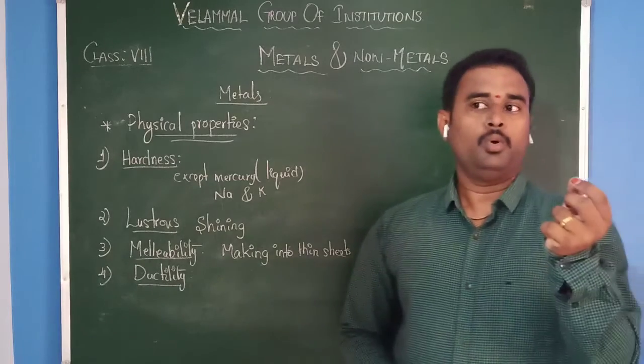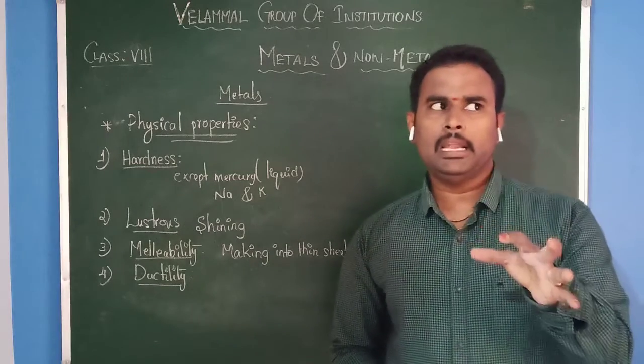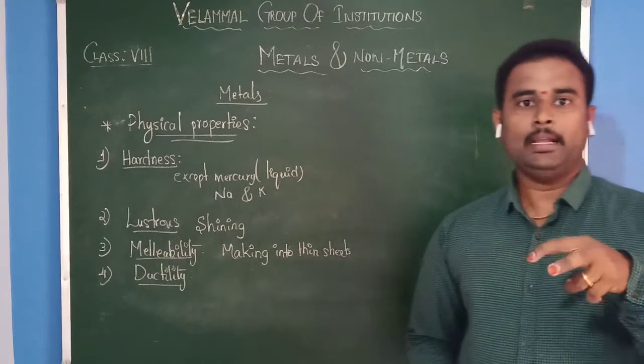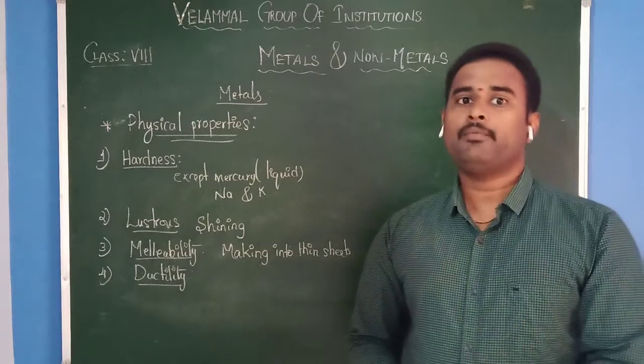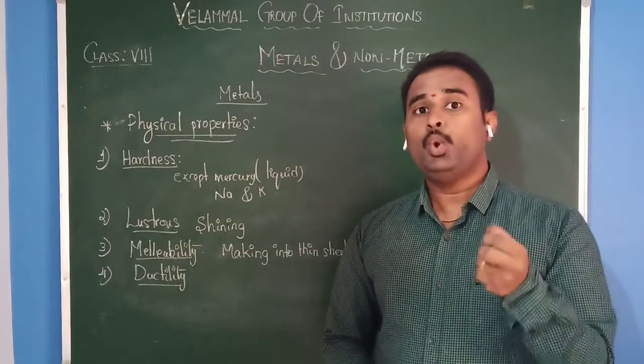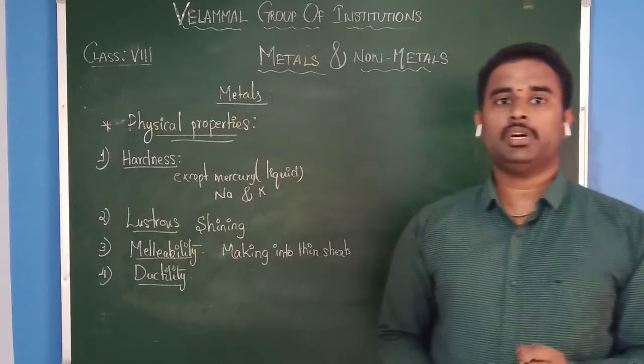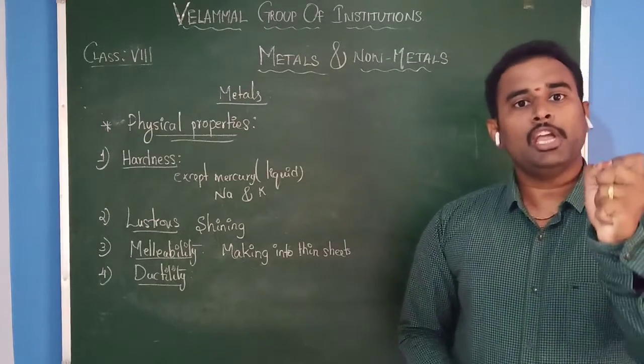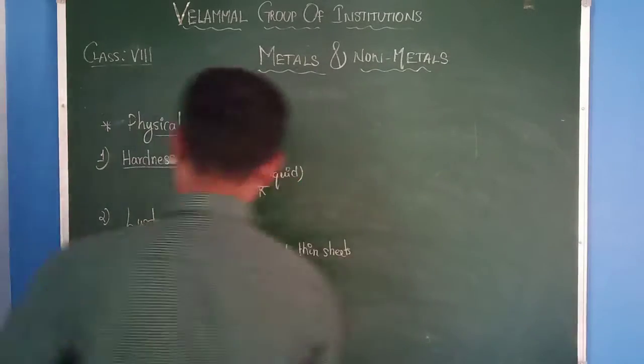You can make nearly 2 kilometers of wire by using 1 gram of gold, because metal has the nature that you can make a thin wire.